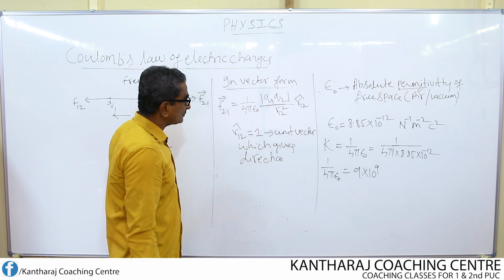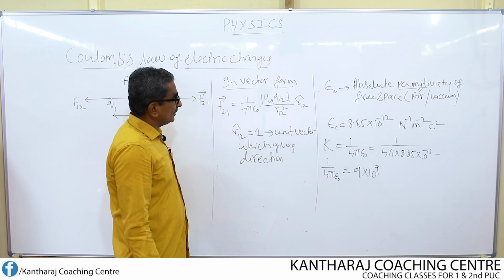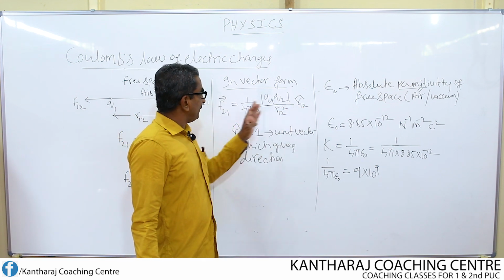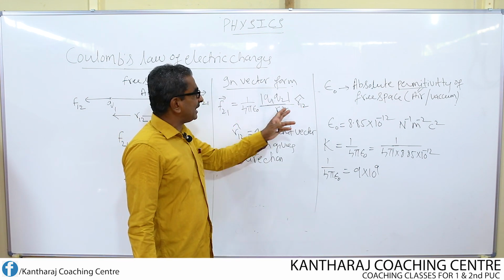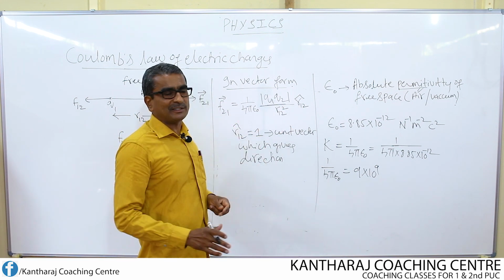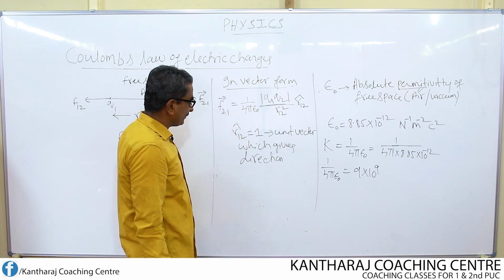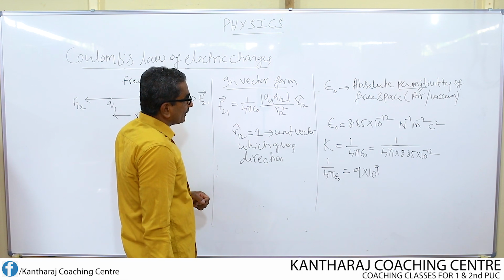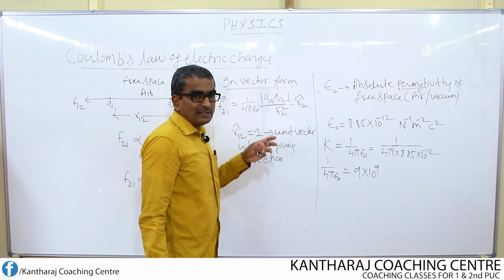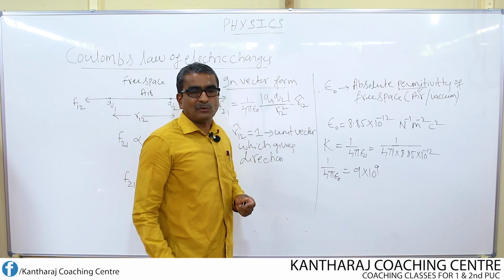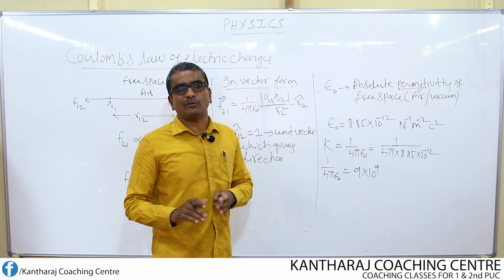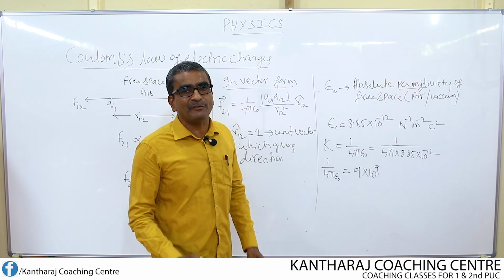So by introducing R12 cap, the value is not going to change, because R12 cap itself is equal to 1. Therefore, the magnitude of the force remains as it is. What is meant by unit vector? A vector whose magnitude is always equal to 1 is known as a unit vector.